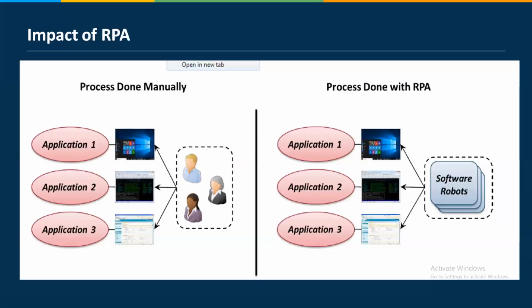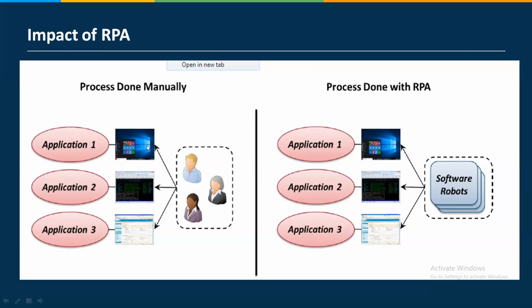So how has RPA impacted the real world, in the sense of how Indian service-based companies got impacted by having RPA? Earlier the process was done manually, there were 3 applications and 3 people were doing it.